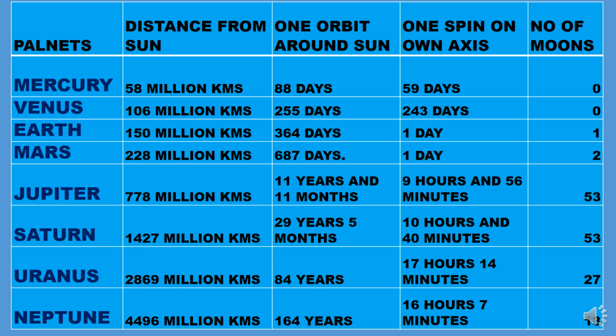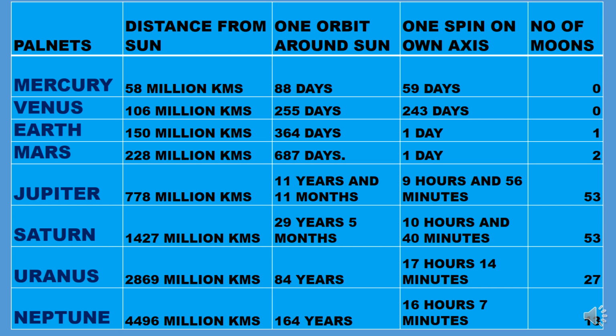So, first start from Mercury. Mercury is 58 million kilometers from the sun. It takes 88 days to complete one orbit around the sun, and it takes 59 days to complete one spin on its own axis, and it has no moon.